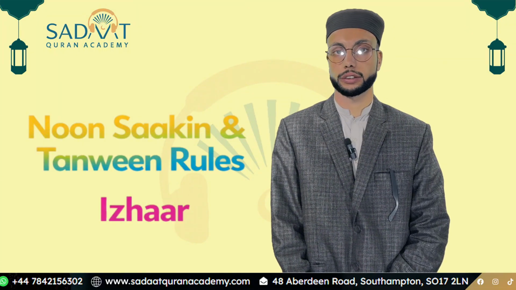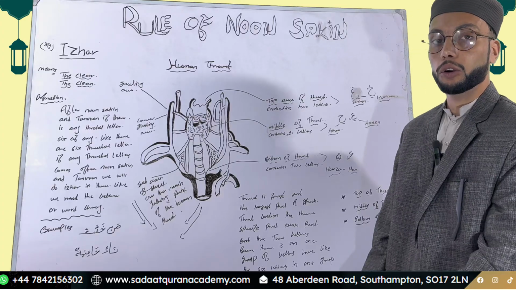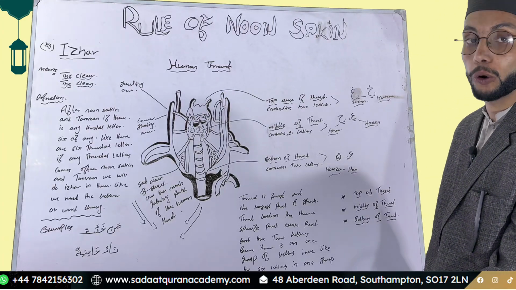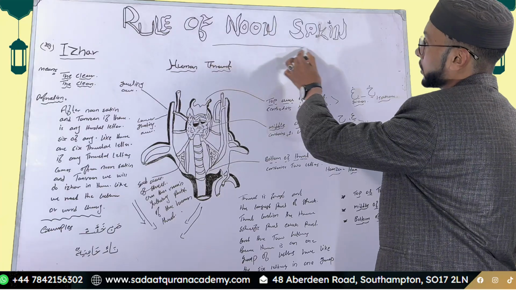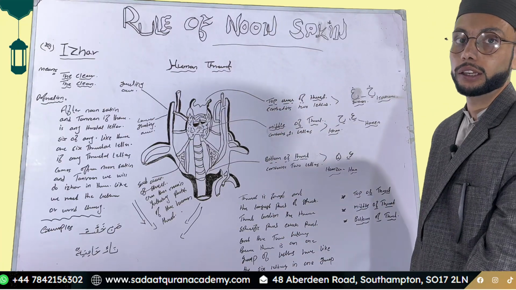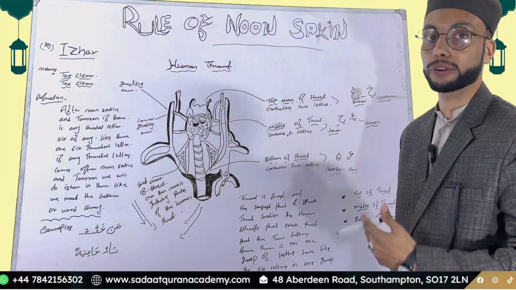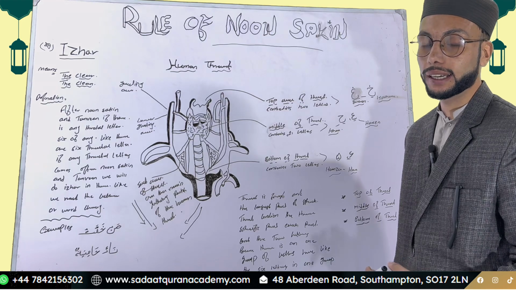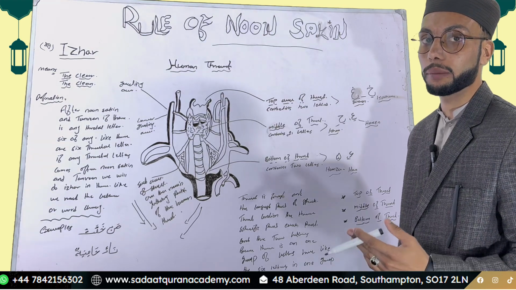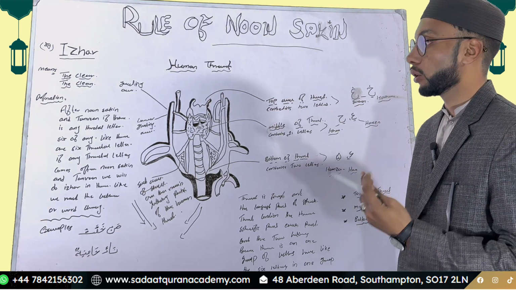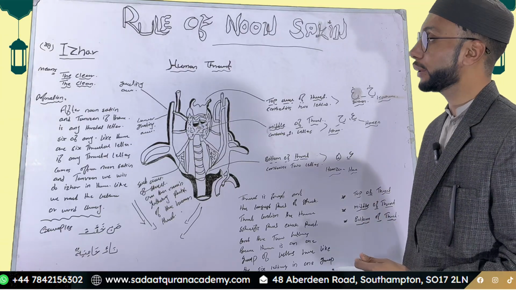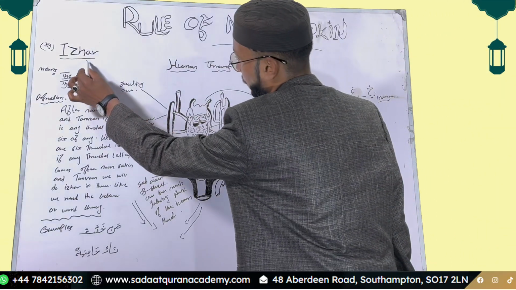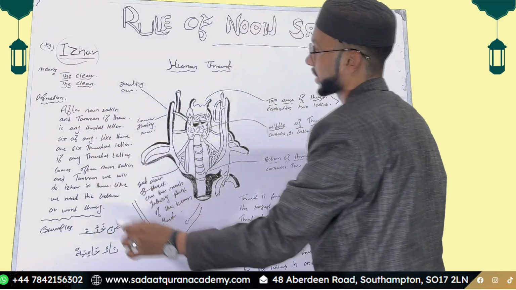I'll mention it on the whiteboard. Okay, viewers, first of all, I'll mention the topic here: the rule of Noon Saakin. There are four basic rules of Noon Saakin: Izhar, Iqlab, Idgham, and Ikhfa, as well as ghunnah. The very first rule is Izhar.